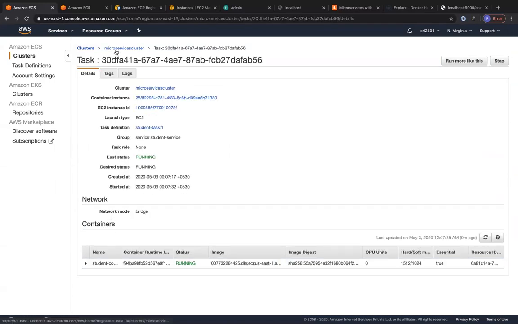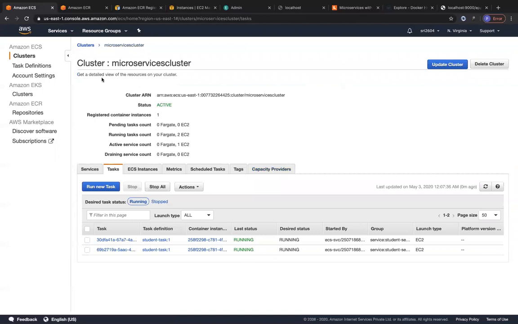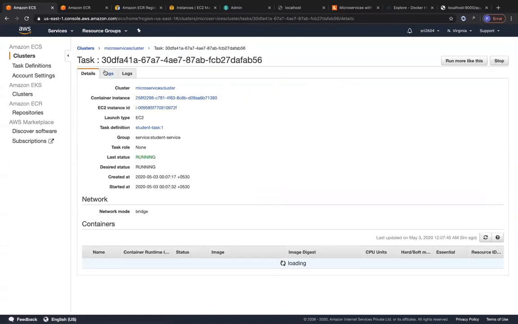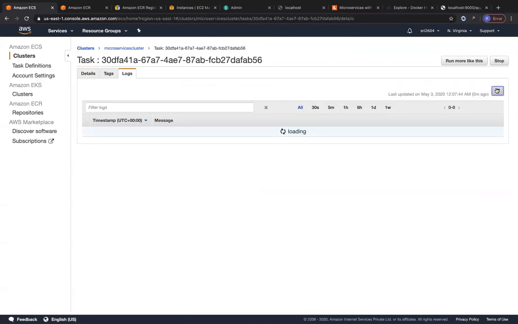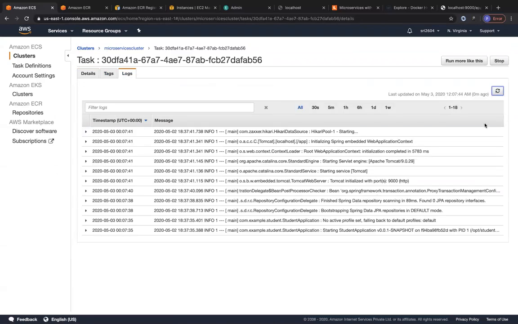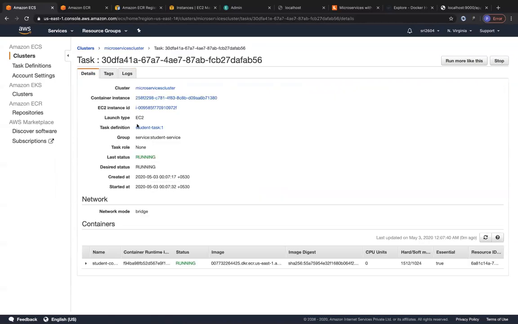Cool. Now they are in the running state. Now both of them are in the running state, and both of them are running. Let me go ahead and look at the logs over here. The logs are starting to come, and cool. So it has been initialized. It's great. So let me go to the details over here.